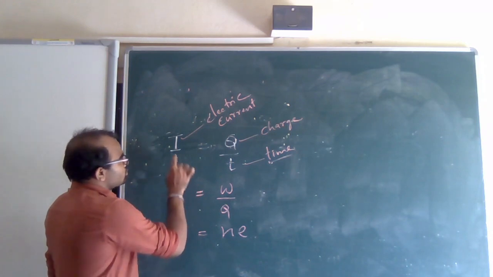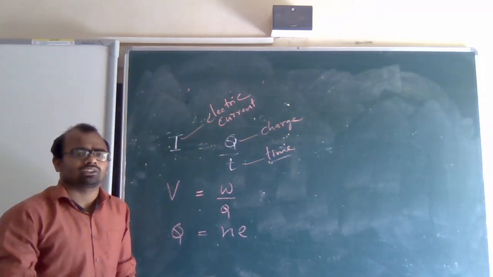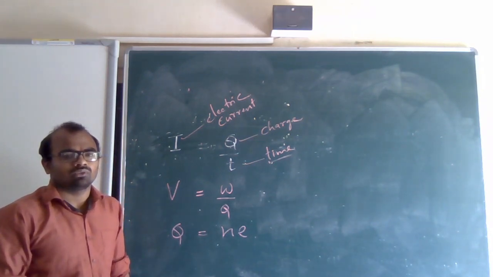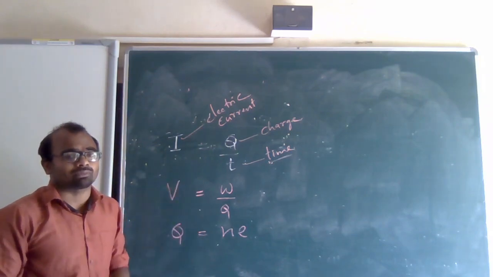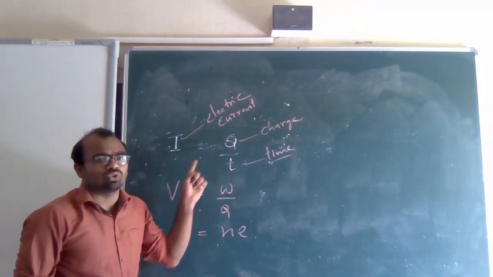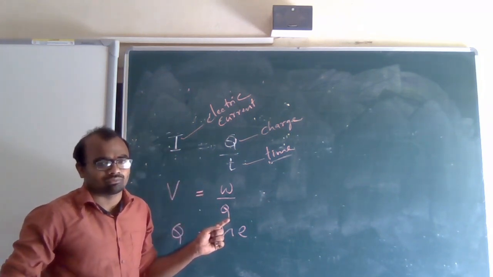So I is equal to Q by T is the formula for electric current. You have to remember it. You have to write it many times in your notebook for practice. Questions will come, numericals will come in this chapter, so formulas are very, very important. I is equal to Q by T. I is current, Q is charge, T means time.